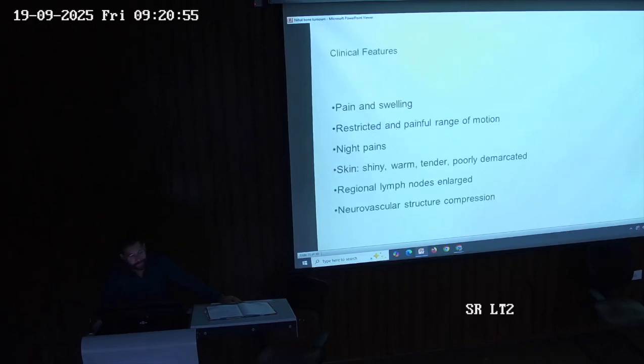Clinical features again: pain, swelling, restricted range of motion, and it will also be painful. There will be night pains, as in once the patient is asleep, the patient will have to wake up again because of pain. The skin will be shiny, warm, tender, and poorly demarcated. The regional lymph nodes will be enlarged, and neurovascular structures are compressed.